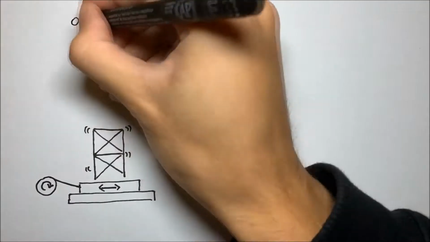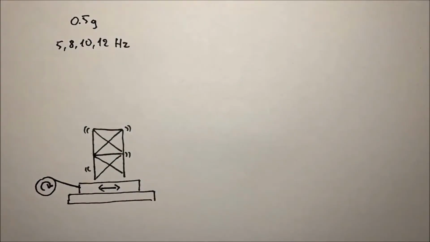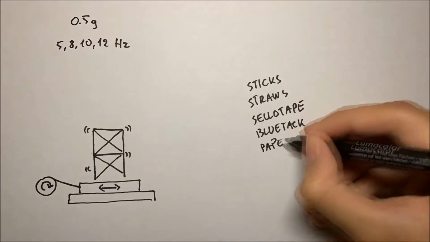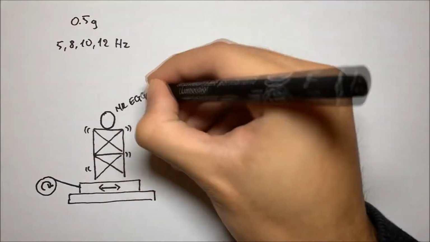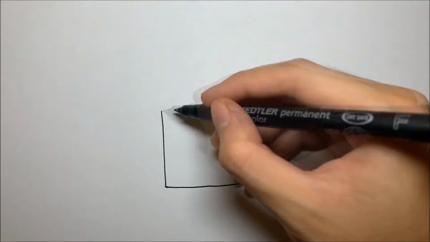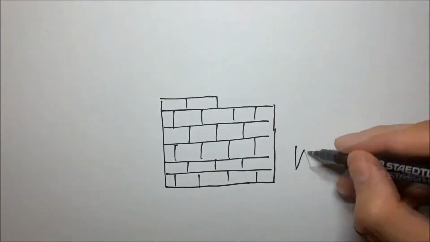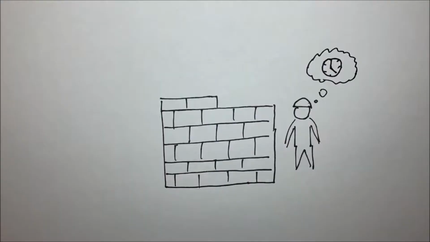In our first workshop, the team built a structure that we placed on a shake table with varying frequencies to model the Mexican earthquake in 2017. The building materials were sticks, straws, sellotape, blue tack, and paper. To our delight, it withstood the lateral forces while being loaded with Mr. Egg on the top. During the workshop, we found that assembly took more time than we anticipated, teaching us that time management is a critical skill for civil engineers.